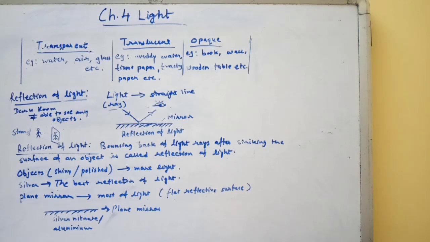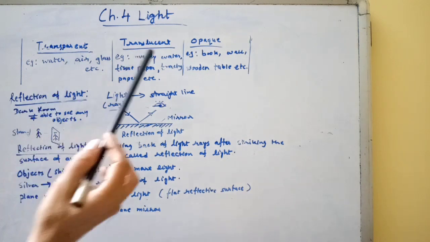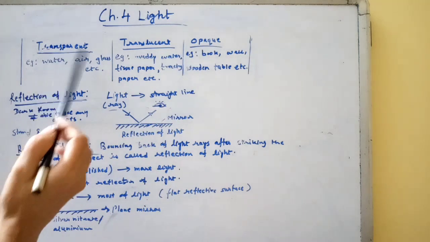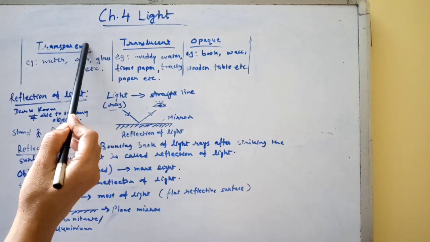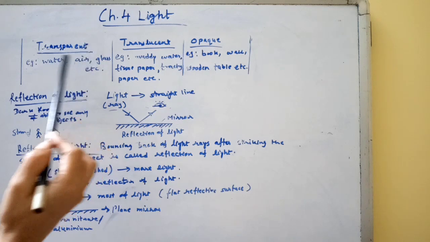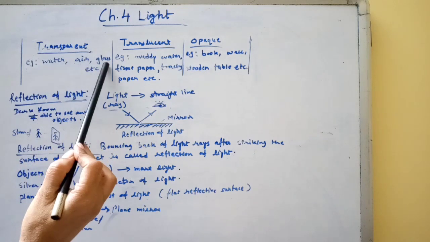Students, you have already learned in your previous classes about the classification of objects based on their ability to allow light to pass through them. Let us recall what you learned about transparent, translucent and opaque objects. Transparent objects are the objects which allow light to pass through them completely. Examples of transparent objects are water, air, glass, etc.